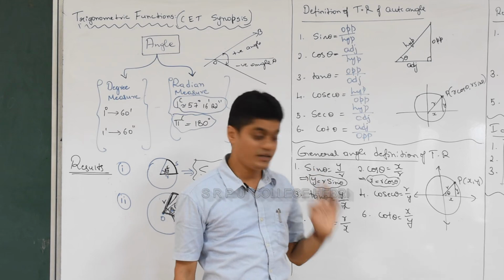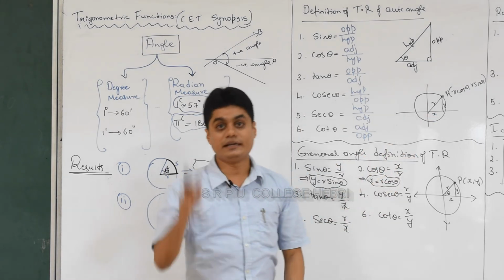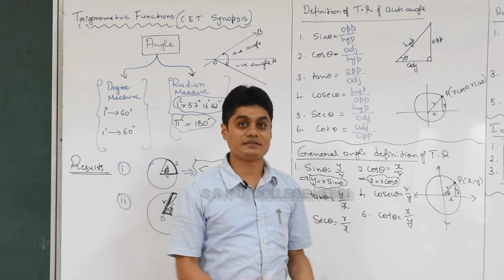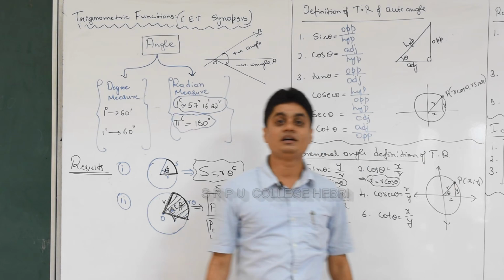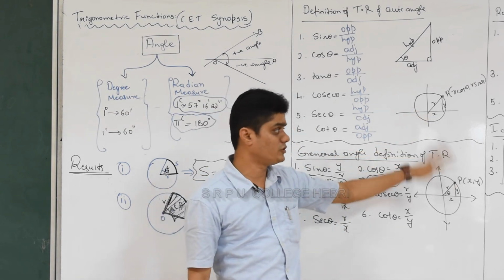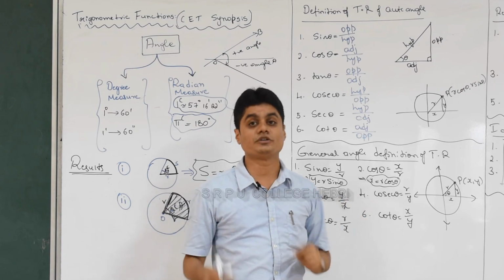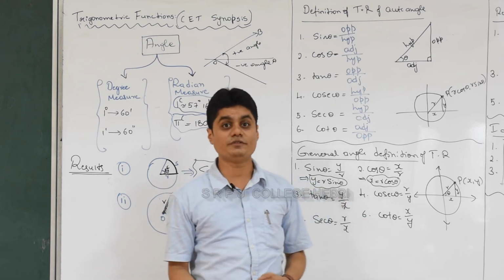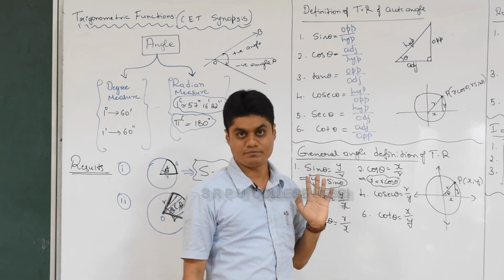Okay, so because of these two, this is true. Every point in the coordinate system can be represented in terms of trigonometric ratios like this: r cos theta, r sin theta. Very useful information, not only in this chapter but in other chapters also. Very important information. Every point on the coordinate system can be expressed in terms of trigonometry like this: r cos theta, r sin theta. Understood?